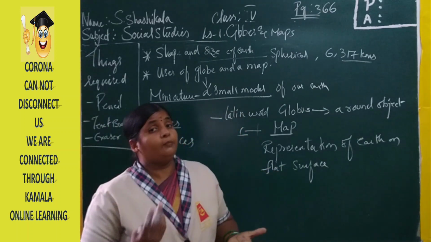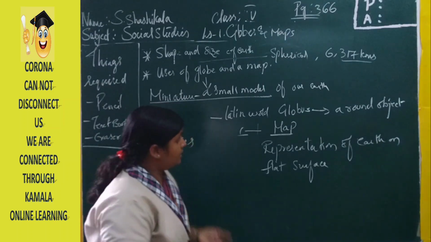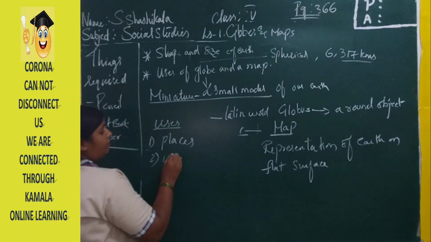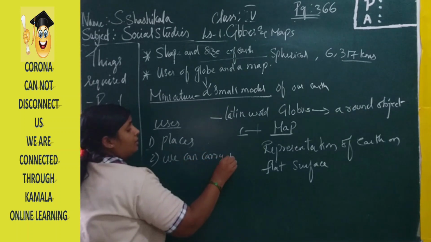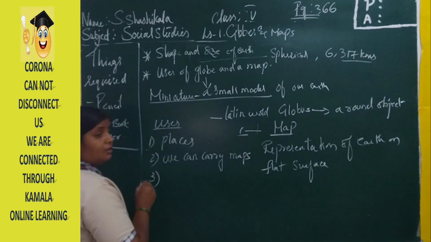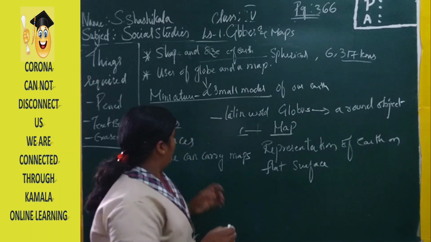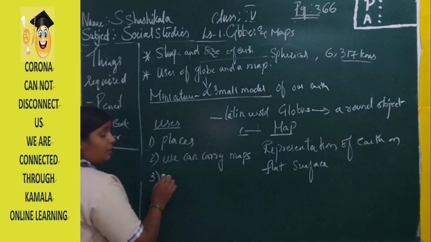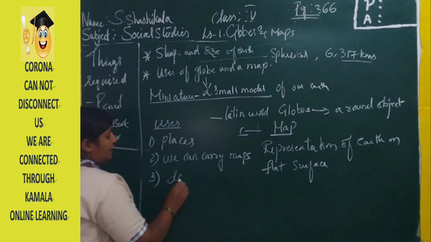That paper we can keep in our pocket and we can travel. Yes, we can carry the maps. With the help of the maps we can locate the dams,